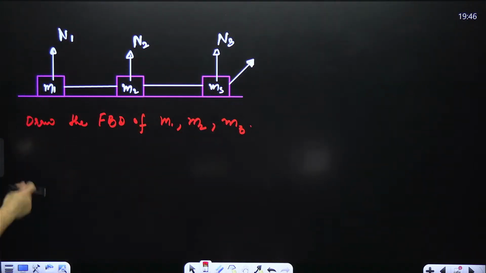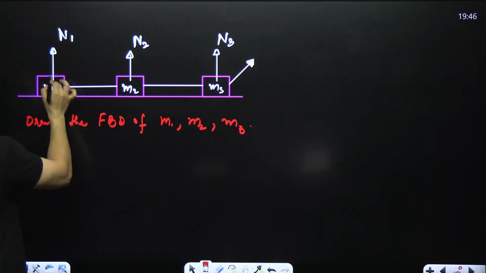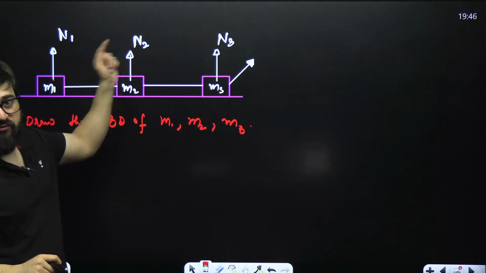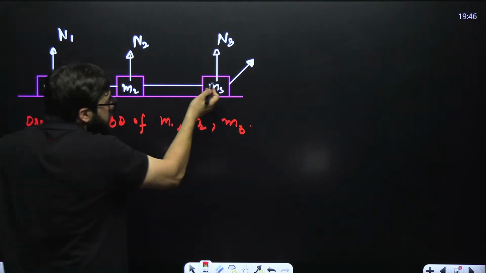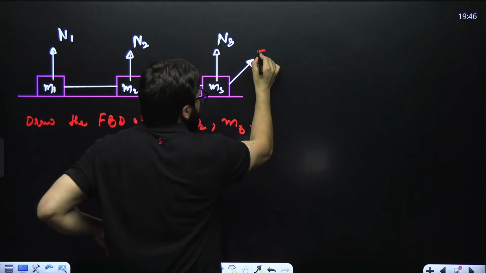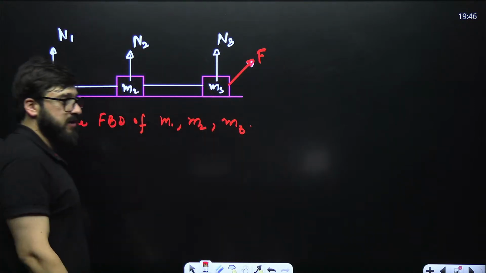Guys, see. First, if I talk about this M1, we say in the upward direction normal force is acting. Here on this one in the upward direction normal force N2 is acting. Here on this one normal force N3 is acting. Okay. And let's suppose this is the force F over here. In this direction there is force acting, something like this.